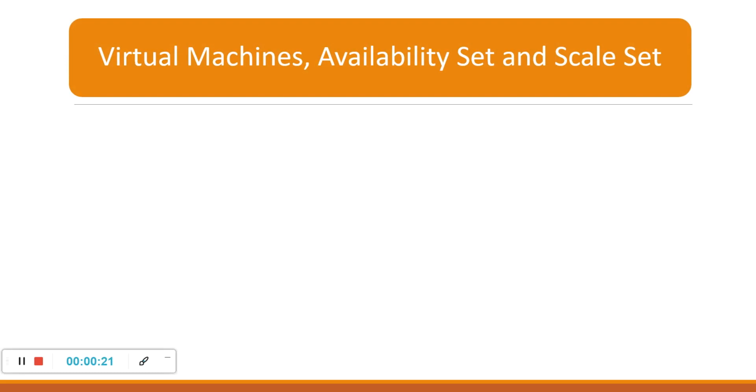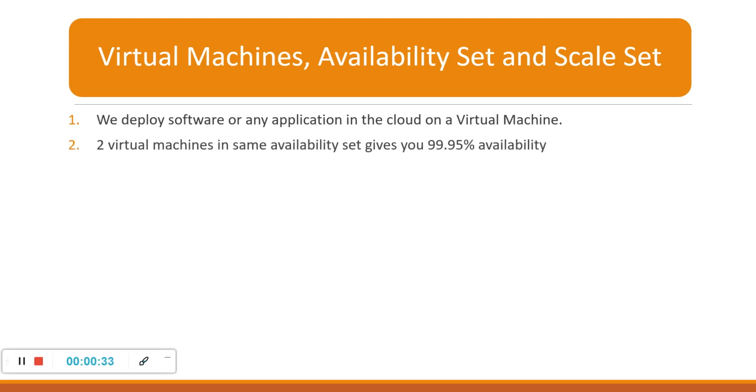So let's start this with virtual machine, availability set and scale set. A virtual machine is basically your system or server available in the cloud where we deploy our application or software. Two virtual machines in the same availability set give you 99.95% availability, which means the uptime.